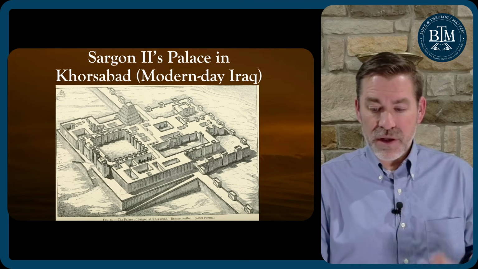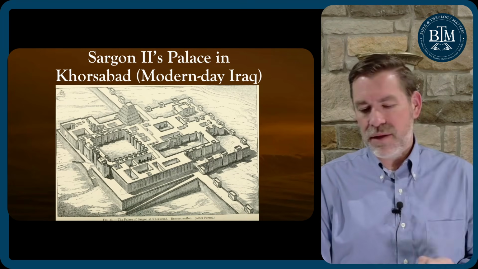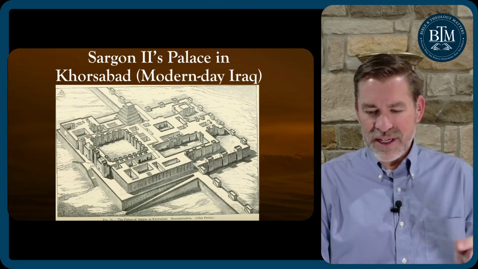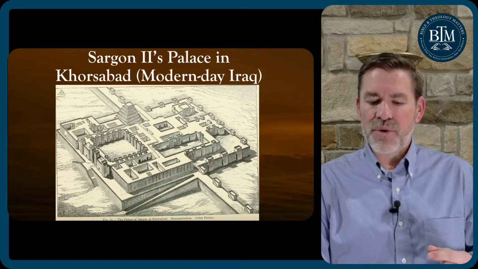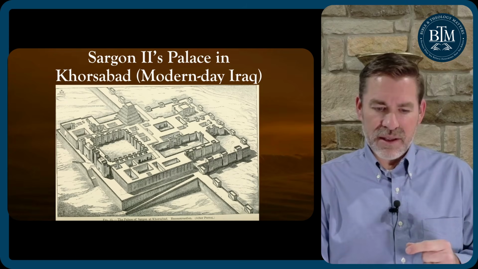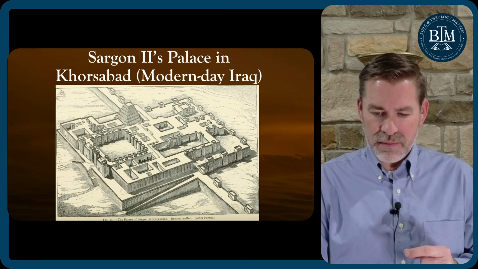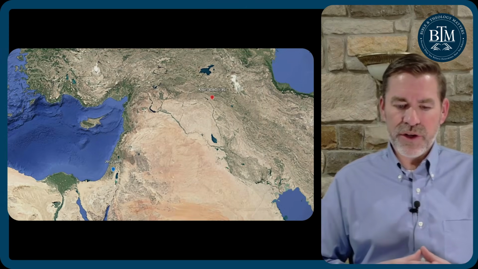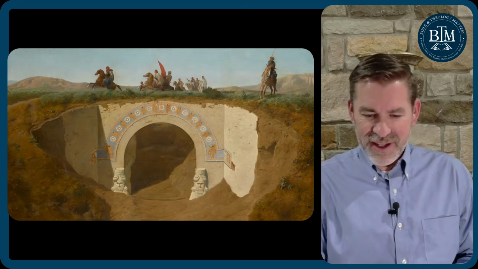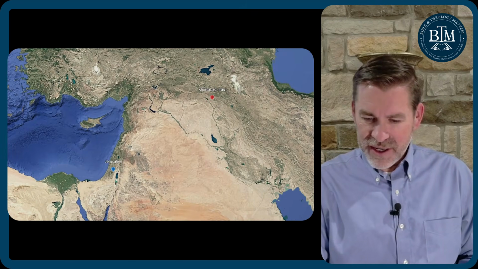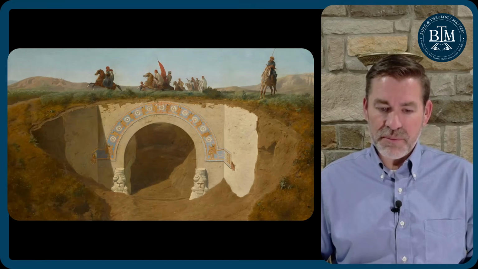In these excavations, overseen by the French first and then by the Oriental Institute of Chicago, they uncovered more than 200 rooms at Sargon's palace. That's a mammoth palace. And 30 courtyards. Here's an interesting picture of the beginning of its discovery. It would have been the largest city in the ancient world.